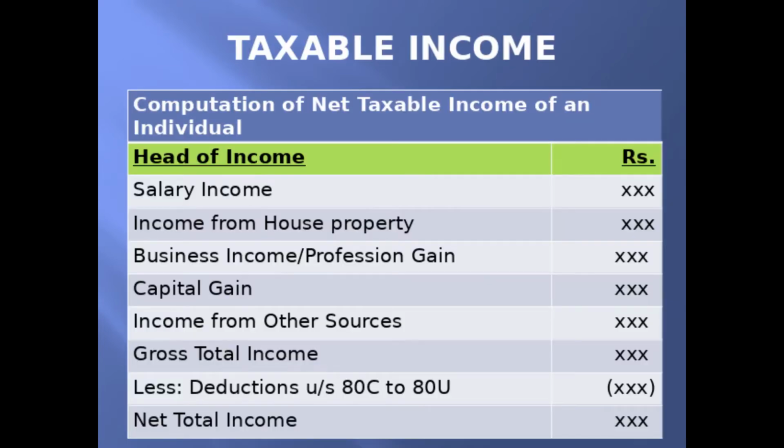The format for computation of net taxable income of an individual is: you add all 5 heads of income, like salary income, income from house property, business income or profession gain, capital gain and income from other sources. By adding all these 5 heads of income, we will get gross total income, from which the deductions under section 80C to 80U are to be deducted to find net total income, and the tax liability is to be computed only on this net total income after deducting 80C to 80U.